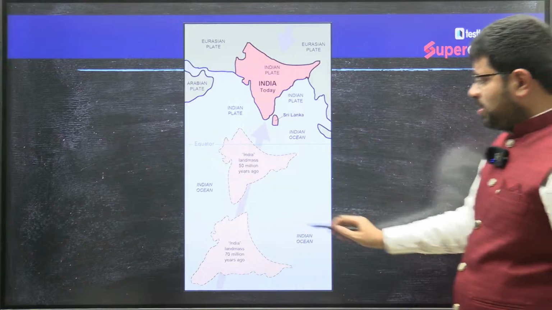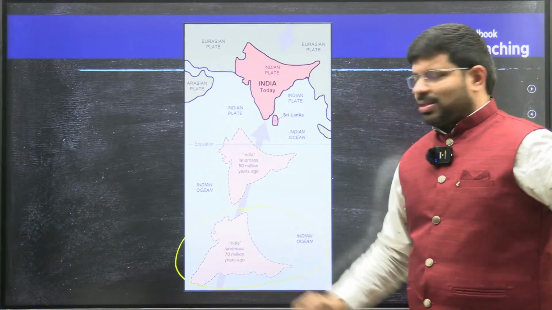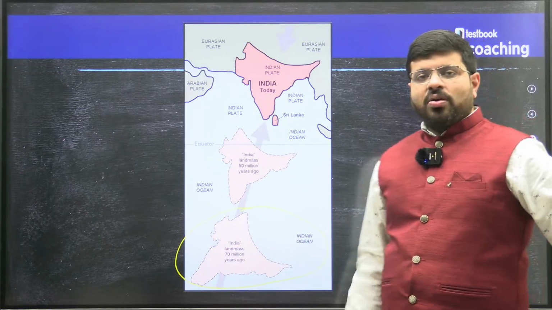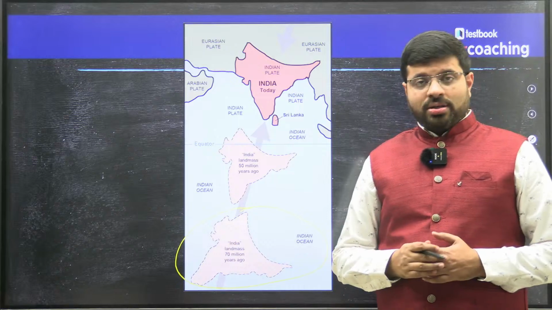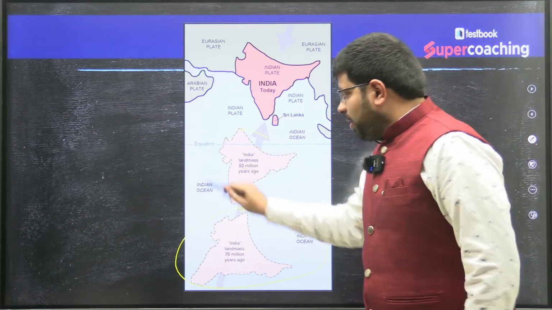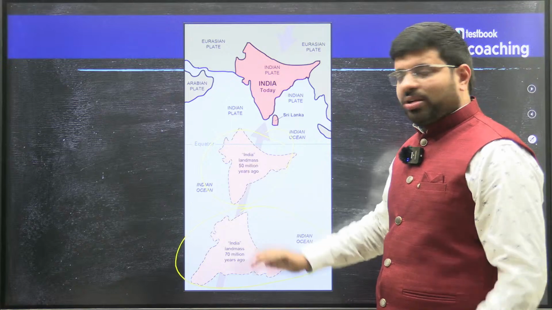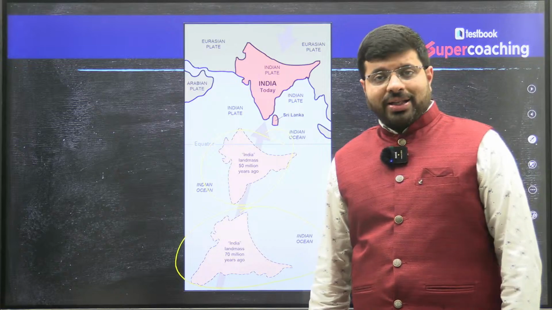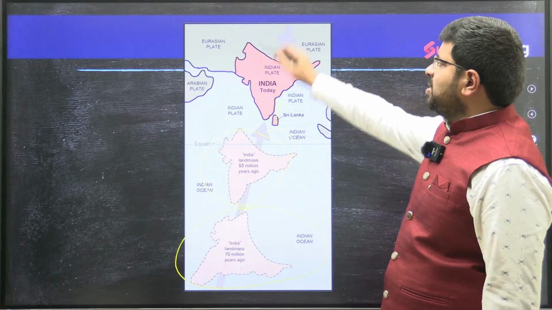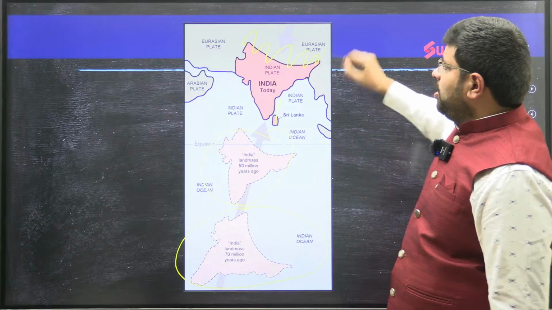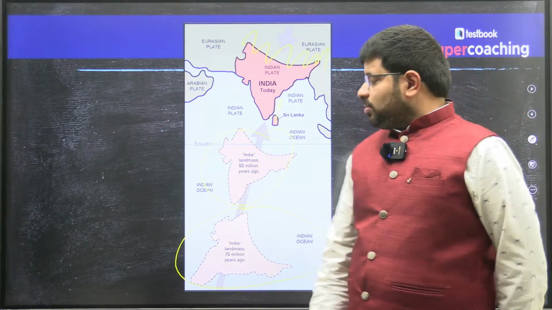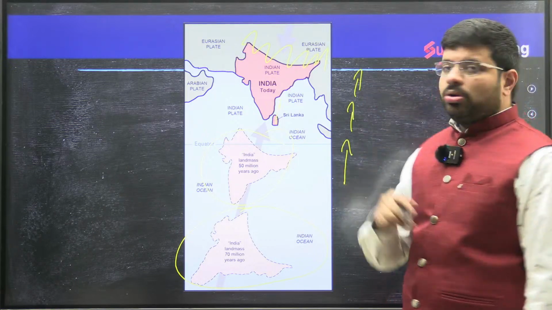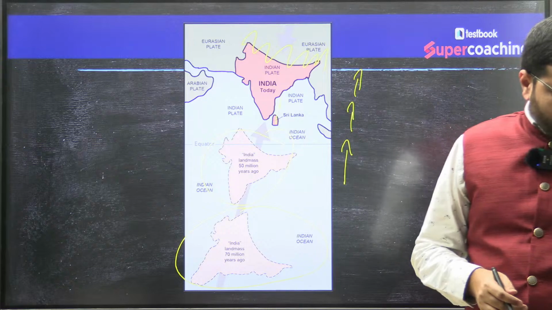As you can see, 70 million years ago, India was in the southern hemisphere. Of course, 200 million years ago, it was part of one big landmass, Pangaea, right? Then 70 million years ago, because of the northward movement of the plate, as we have seen in the plate tectonic theory, that led to the present Indian landmass, and here you will find the Himalayas. So which side has India moved? Northward. So the answer would be northward.